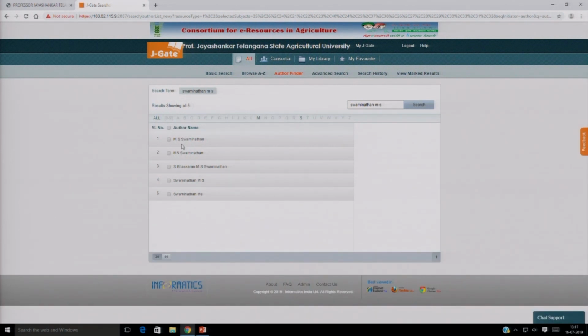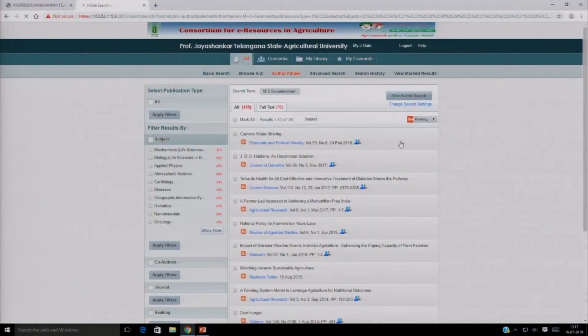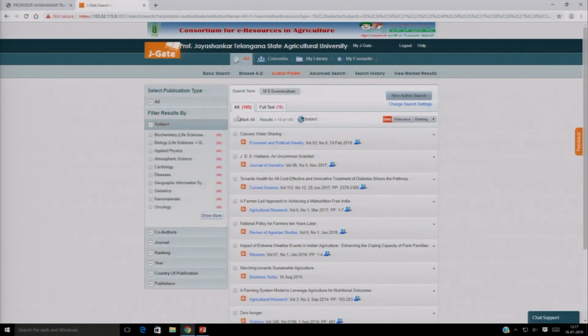So many Swaminathans are there; you click MS Swaminathan and review the results, what articles are published by Dr. MS Swaminathan, also you can see.